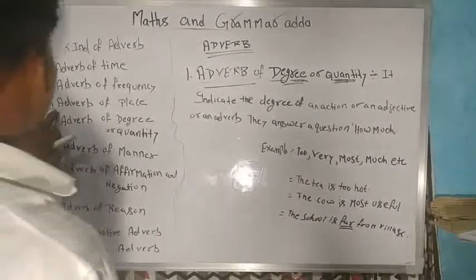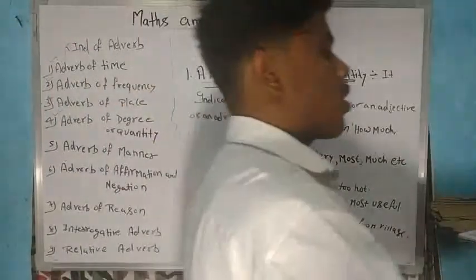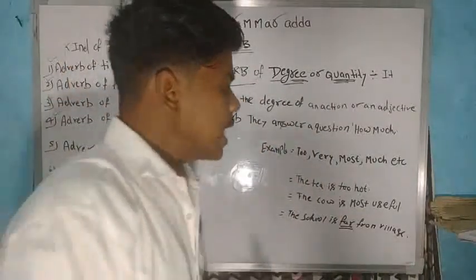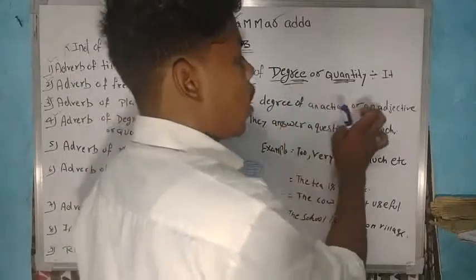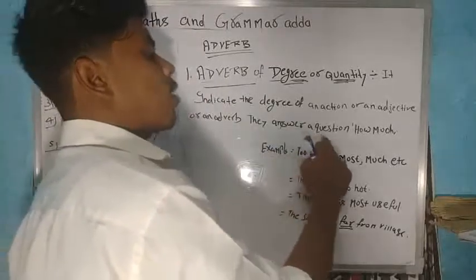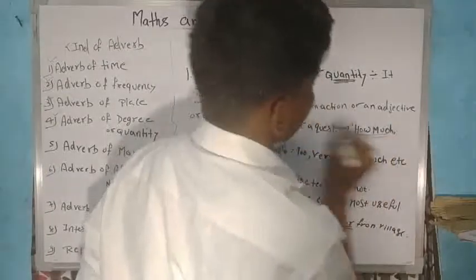Now we will study adverb of degree or quantity. That was the work of adverb of degree or adverb of quantity. It indicates the degree of an action, an adjective, or an adverb. They answer the question how much.